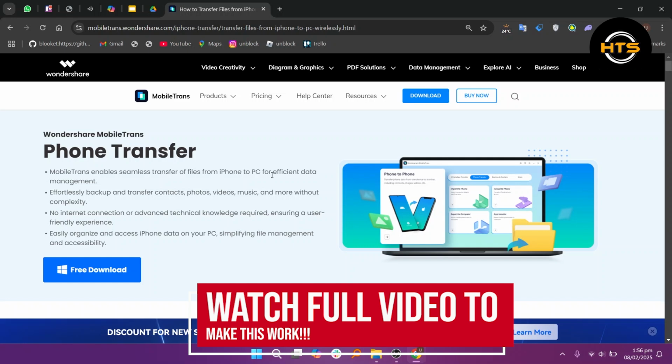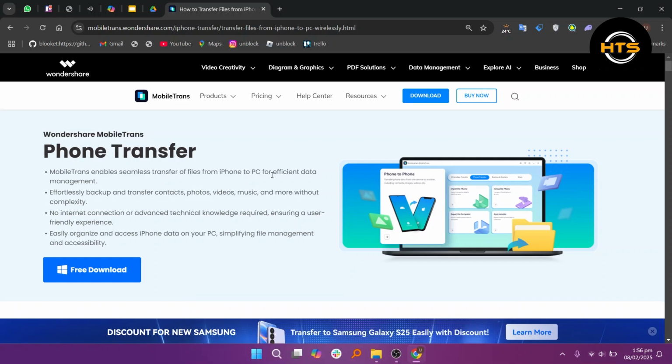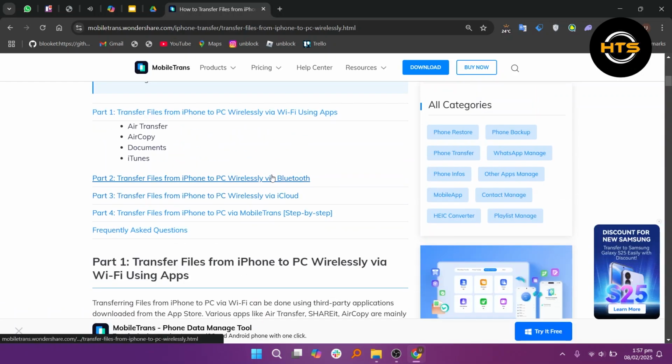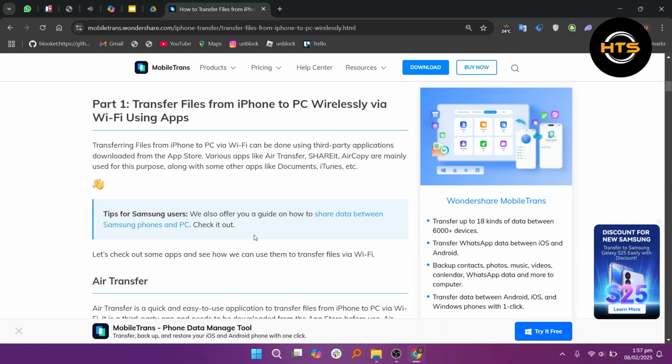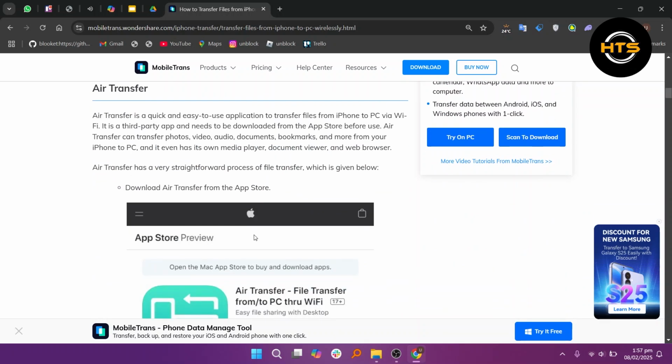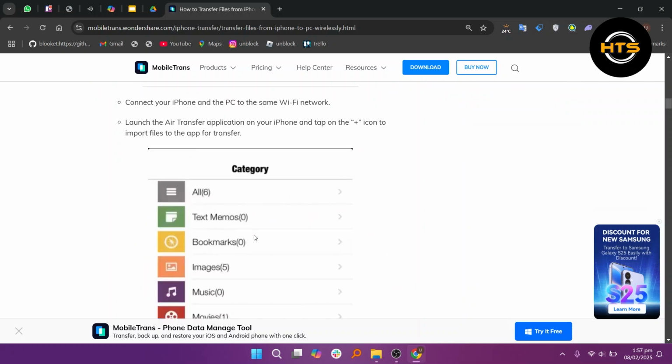Hello everyone. In this video, I will show you how to transfer data from iPhone to laptop with a lightning cable. To transfer data from an iPhone to a laptop using a lightning cable, connect the iPhone to the PC with a cable. If using Windows, unlock the iPhone and select Trust this computer when prompted.